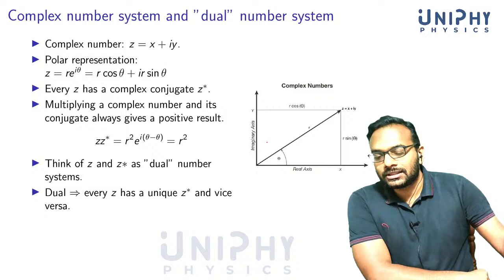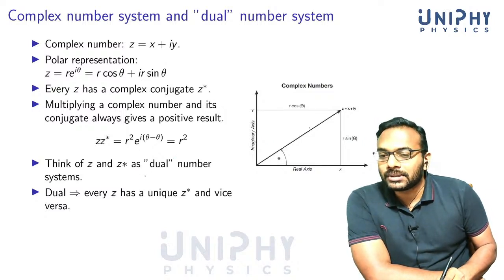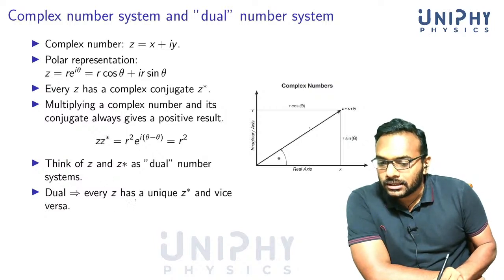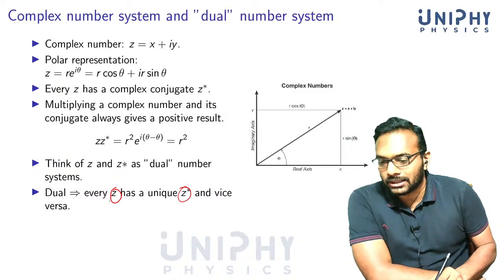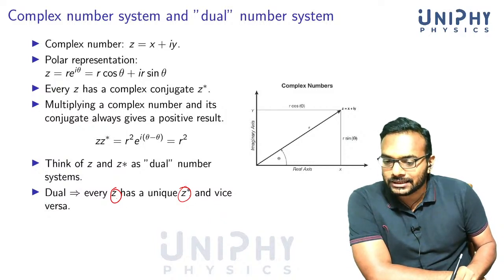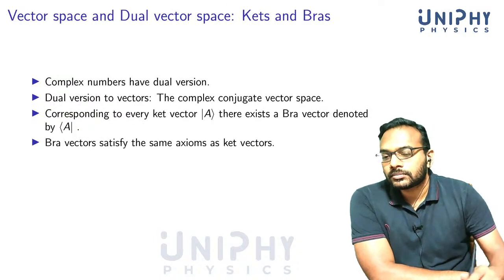So some of these things we discussed yesterday. We mentioned that complex number systems have, you can consider Z and Z star as dual to each other. Right? By dual we mean every Z has a unique Z star. These are complex numbers. Okay.